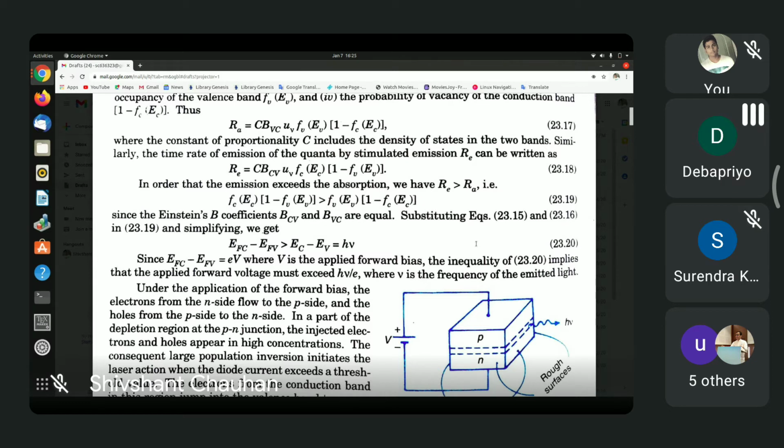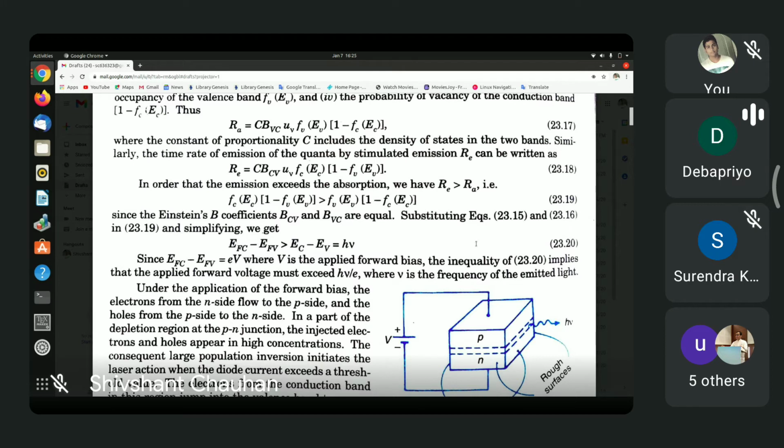C is called the joint density of states, and how you arrive at that expression is something that we need not go into now. But that tells you at least one thing, that the energy of the photon must be more than Eg. What is Eg? Eg is the band gap, the energy difference between the bottom of the conduction band and the top of the valence band.